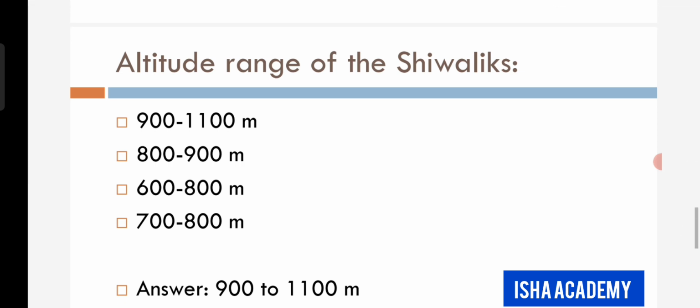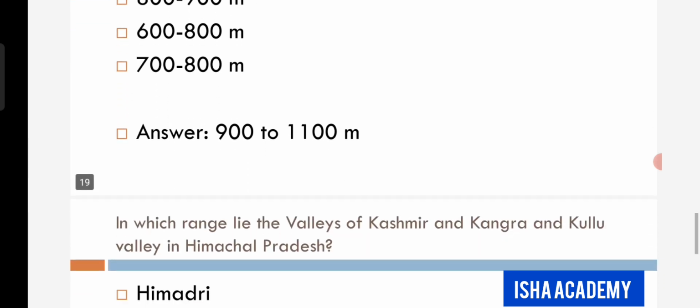Another question. Altitude range of the Shivaliks. The options are 900 to 1100 meter, 800 to 900 meter, 600 to 800 meter, 700 to 800 meter. The answer is 900 to 1100 meter.